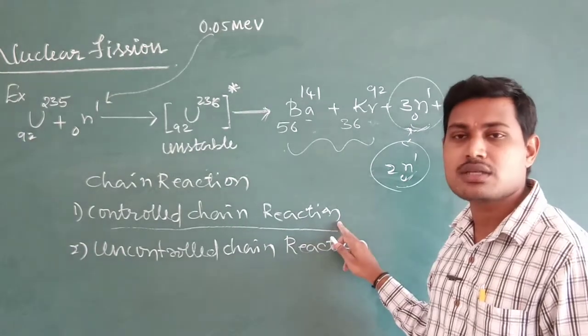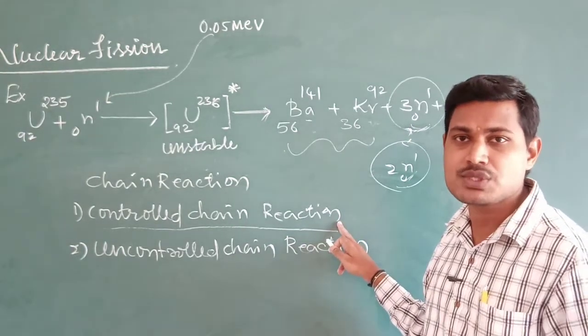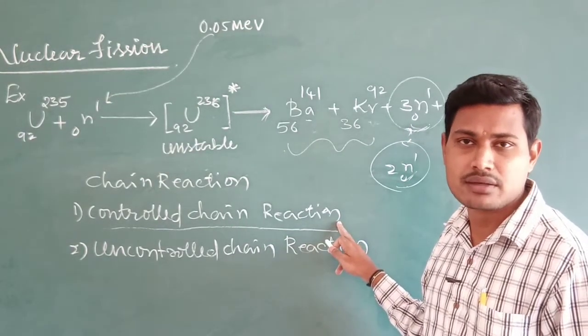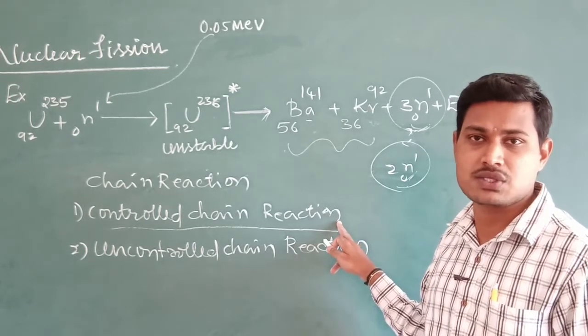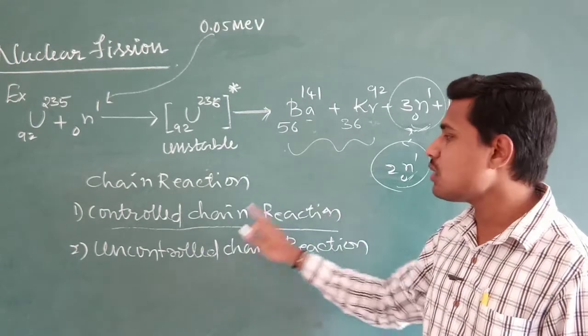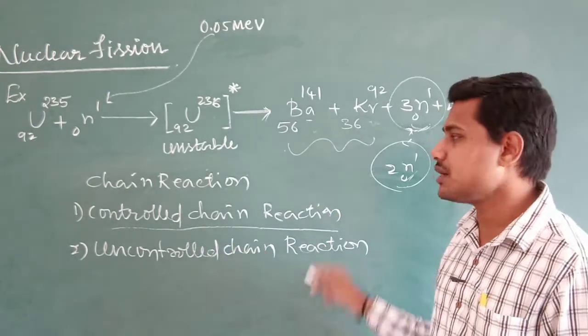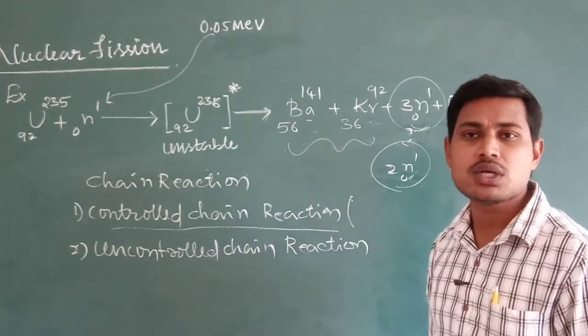So the controlled chain reaction is used in the nuclear power reactor as an alternate source of energy for the generation of electricity. In that, the number of neutrons is kept constant. So that is called a controlled chain reaction.